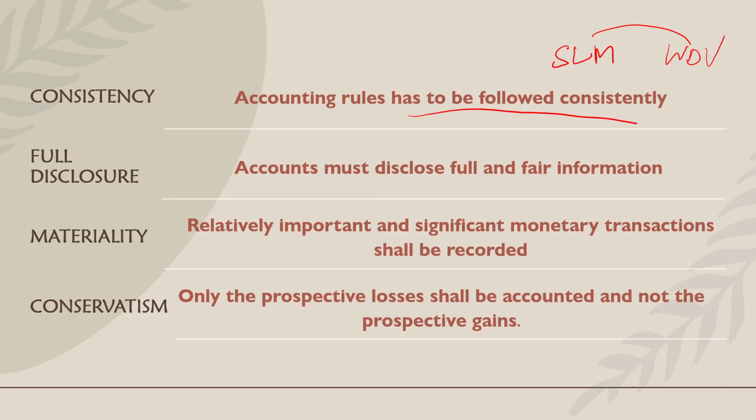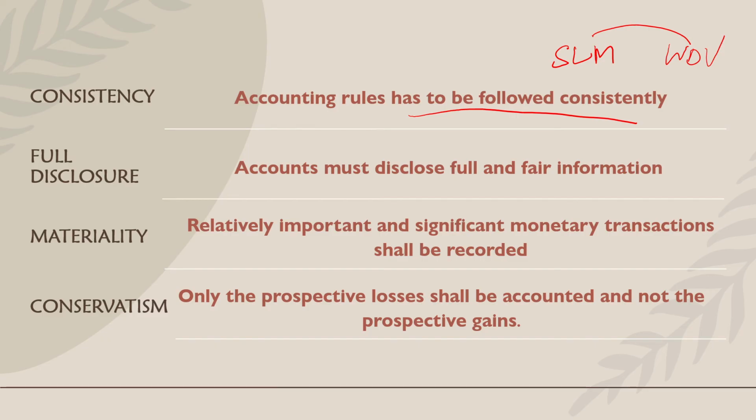So once you have chosen something to follow in your company, it has to be followed for a longer period. If at all you're going to make changes in your rules, it has to be clearly mentioned in the financial statement, and also it has to be made known to the readers of the financial statement, right? So it has to be followed on a consistent basis.